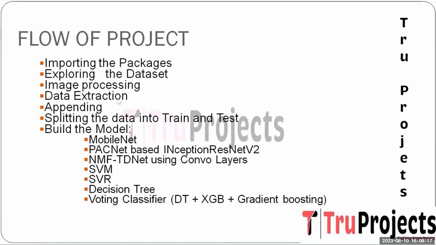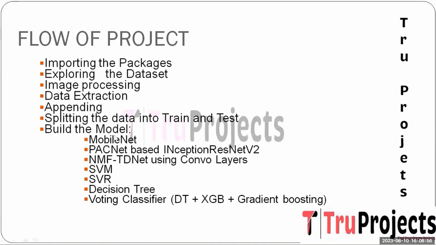And the next step is feature extraction. Relevant features are extracted from the pre-processed image using the NMF TDNet technique. This step focuses on capturing the essential information that can aid in Alzheimer disease diagnosis. And the next one is appending. Extracted features are appended to the dataset, creating a new dataset with both original MR image and the extracted NMF TDNet feature. And the next step is splitting the data into the train and the test. The dataset is divided into the training and the testing set. The training set is used to train the model and the testing set is reserved for evaluating the performance.